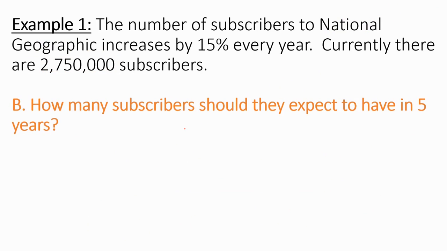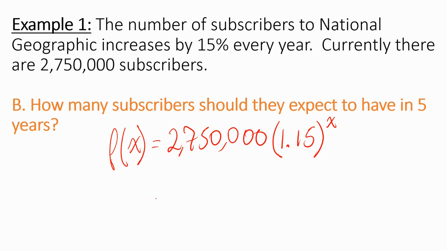All right, so now we're going to figure out how many subscribers they have in 5 years. So this is our part B. We're going to start with that same formula that we just had. All right, but what are we going to do with this 5 years? Well, we know that x is our number of years, so we're just going to take that 5 and put it where x is. I don't want to rewrite it, so I'm just going to erase the x and put a 5 there. Now, I'm going to need a calculator to help me solve this. Remember that you have Desmos to do some calculating for you, so let's head over to Desmos.